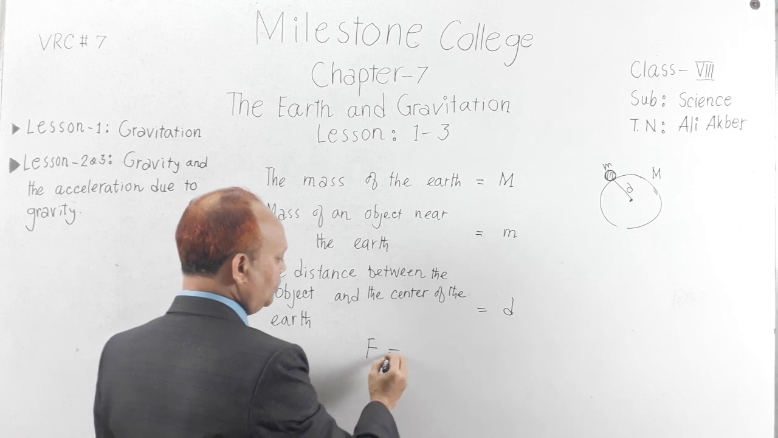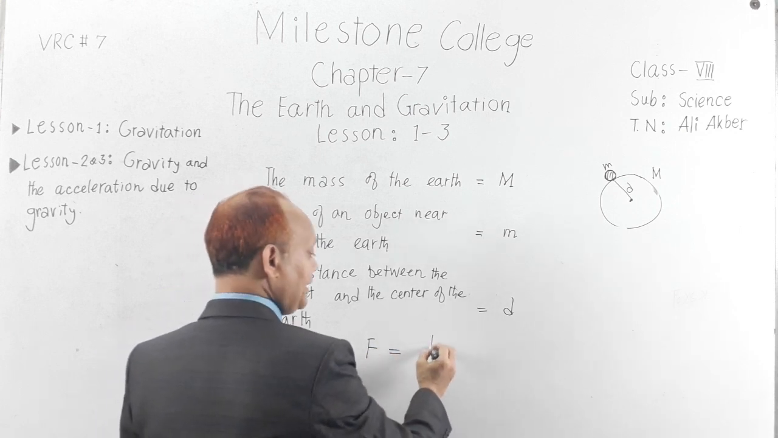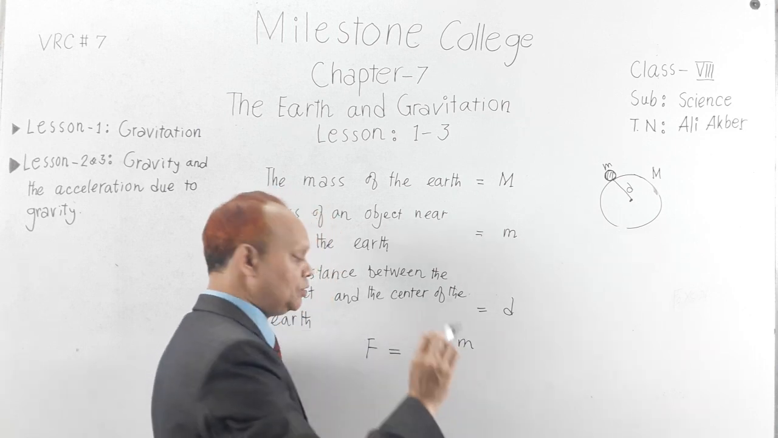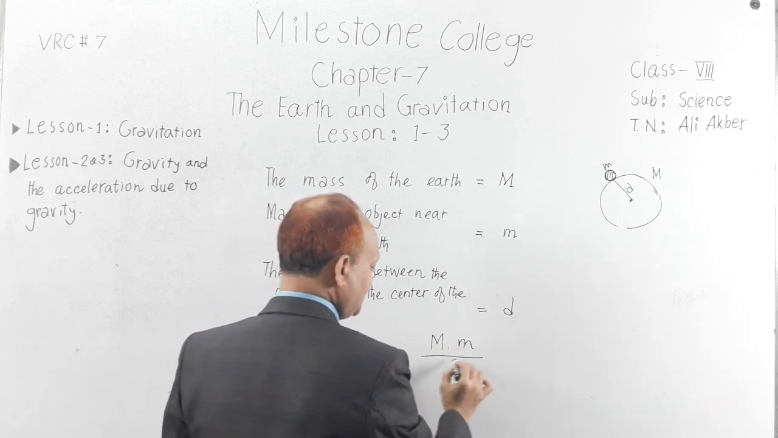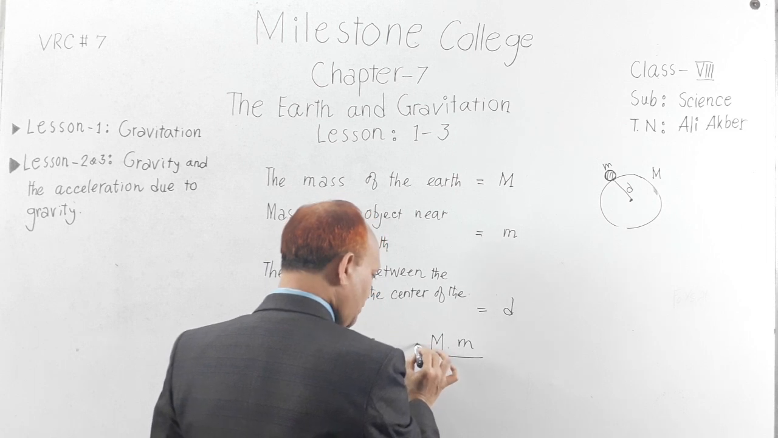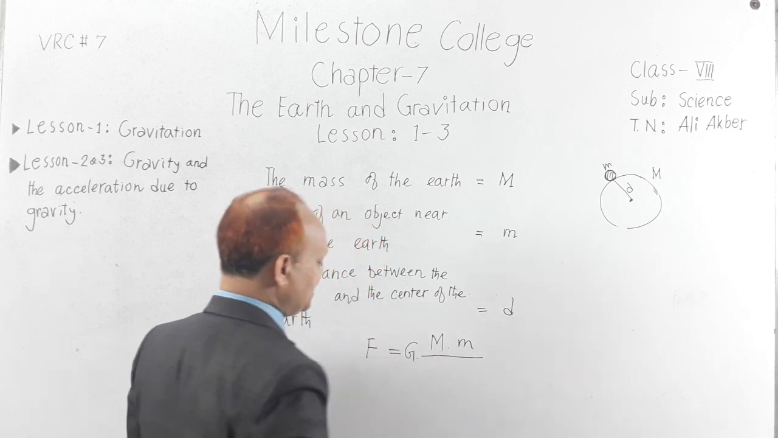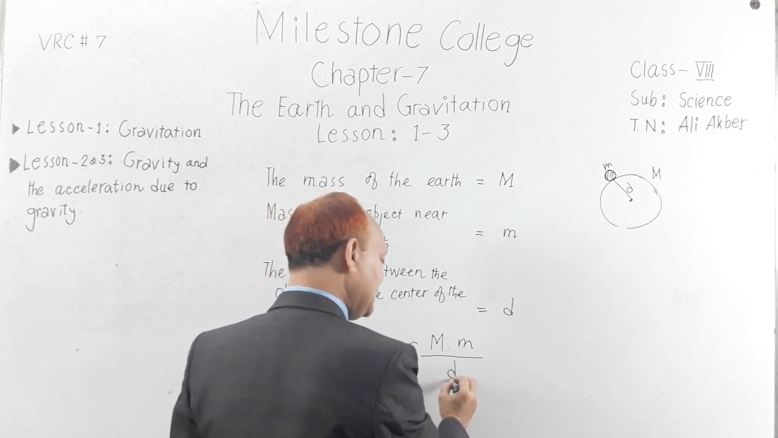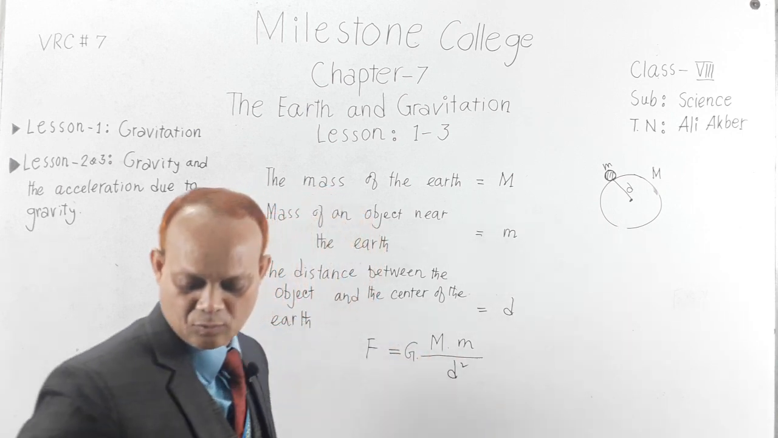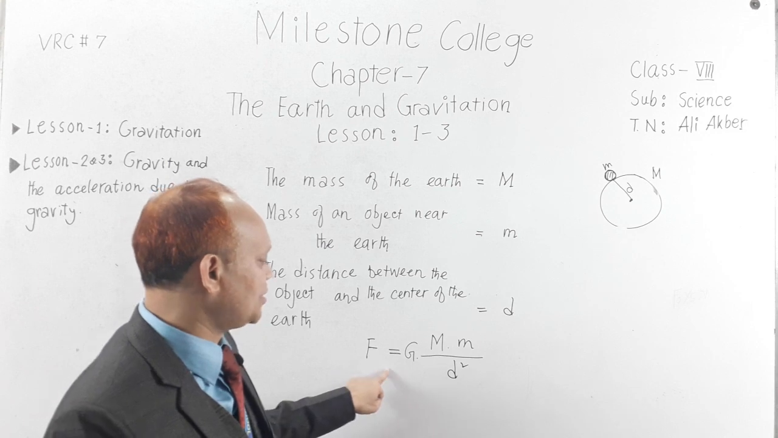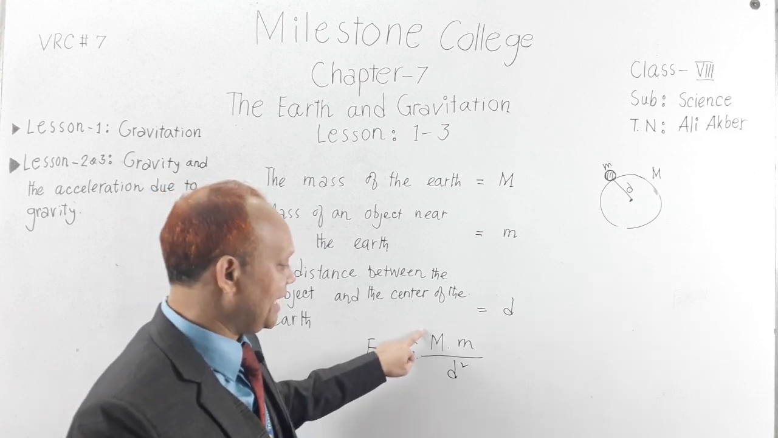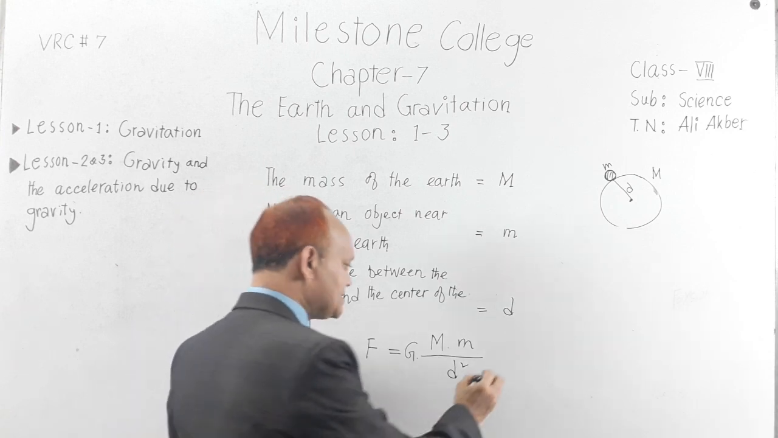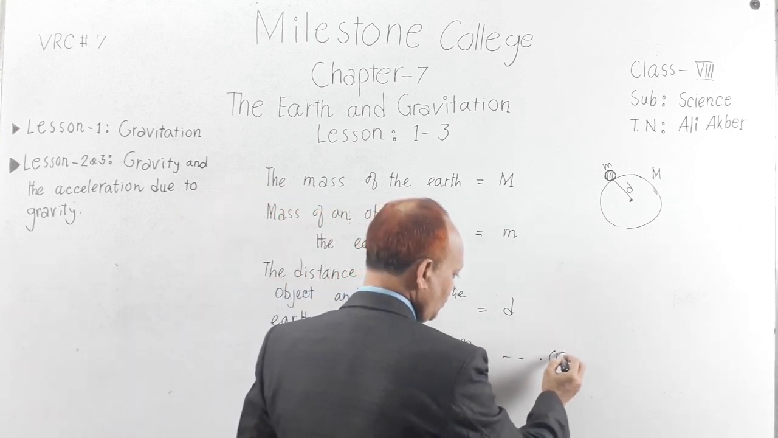Now you see, according to Newton's law of gravitation, the gravitational force you can write F equal to the product of two masses of two objects, and of course there is a constant capital G, divided by D square, right? So F equal to capital G into M m divided by D square. Think this is equation number 1.